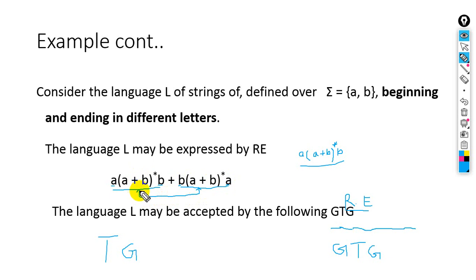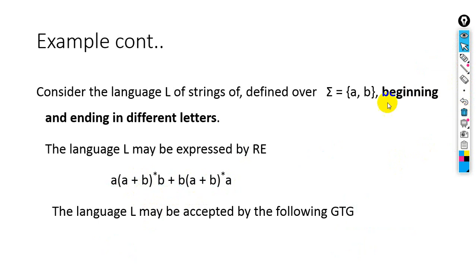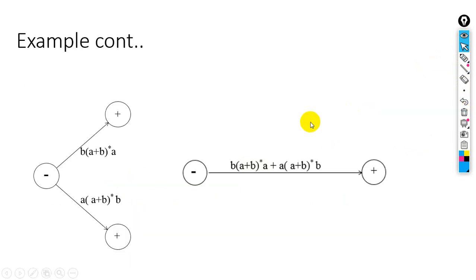Okay, so look at this. How will we draw? B, A plus B whole asterisk A. This is for the first portion and this is for the second portion. But we can also draw like this.